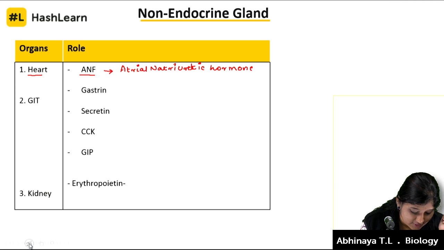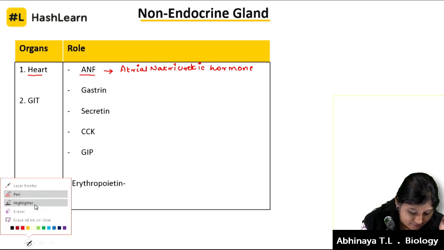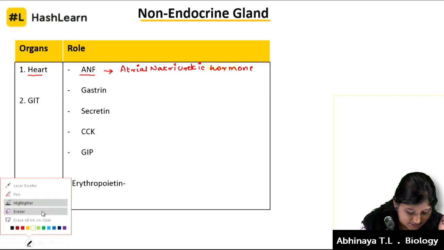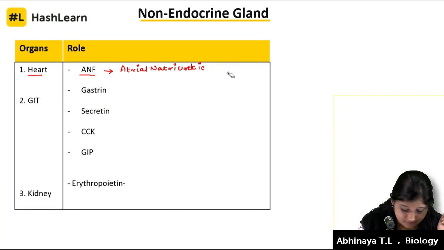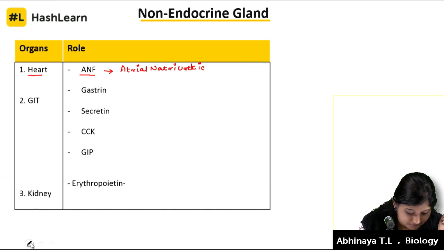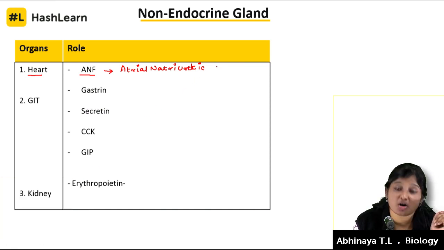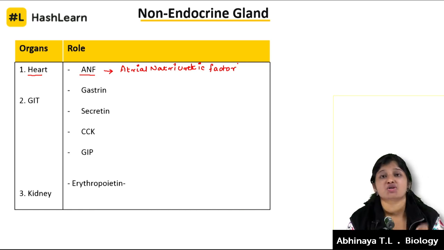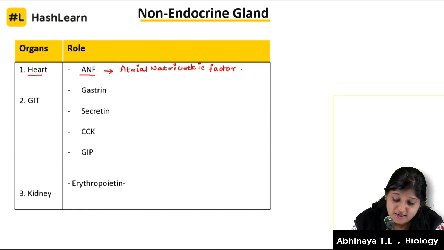It is also called atrial natriuretic factor, the F is for factor. What it does is reduce or lower the blood pressure.